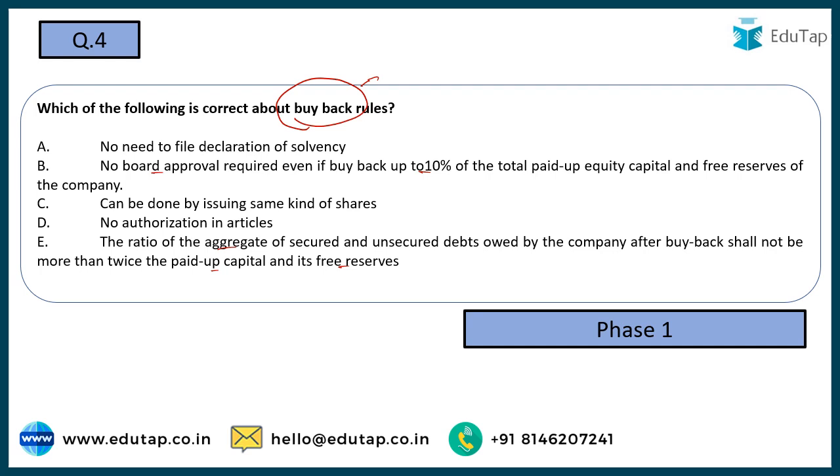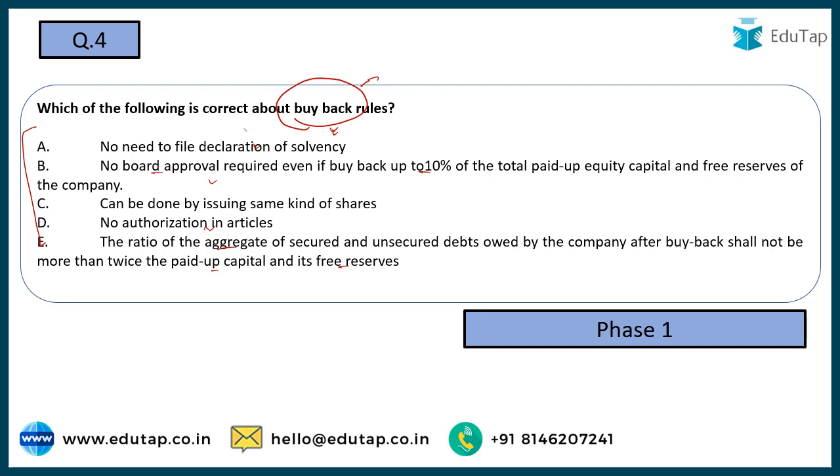So my dear friends, अगर company को buyback करना है, if the company has to buy back its shares, then there is a proper set of regulations which have to be complied. Declaration of solvency is to be filed, board resolution is required in certain cases, and it has to be authorized by the articles as well. So A, B, C, D, all these provisions are contained in the buyback rules.